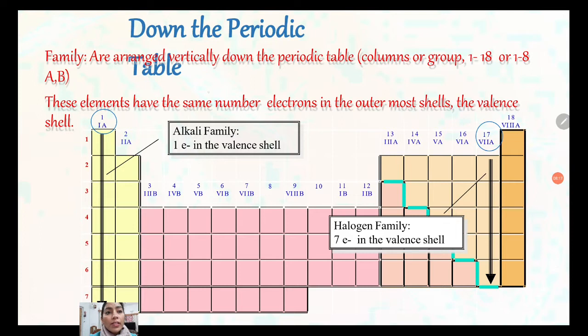Groups are arranged vertically down the periodic table, columns of group 1 to 18 or 1 to 8, then divided into A and B. These elements have the same number of electrons in the outermost shell, the valence shell. Whatever the outermost shell is, every element in one column has the same number of electrons in it.